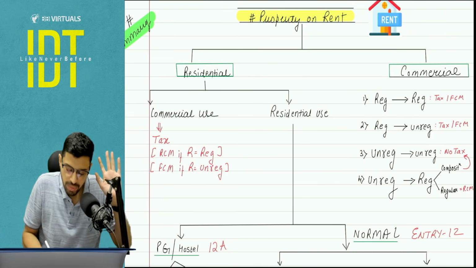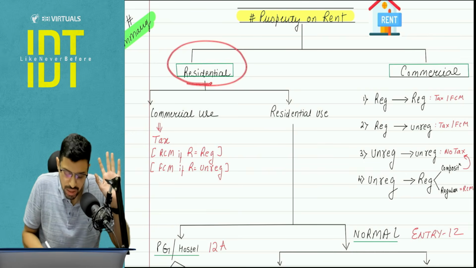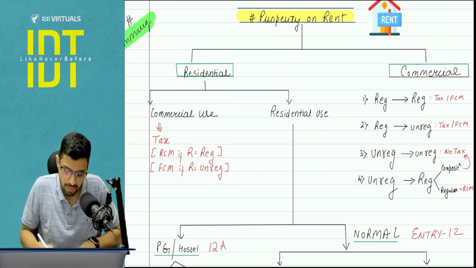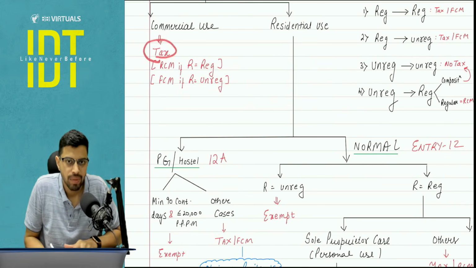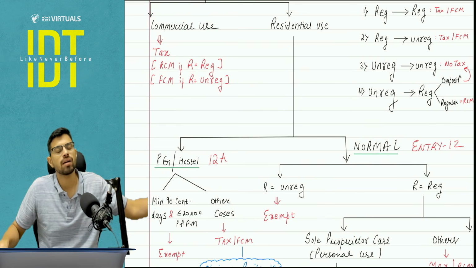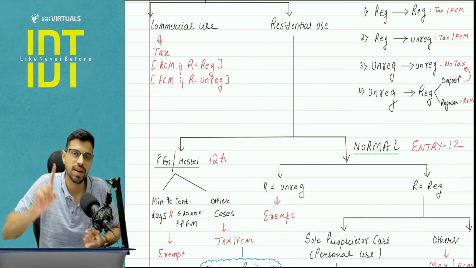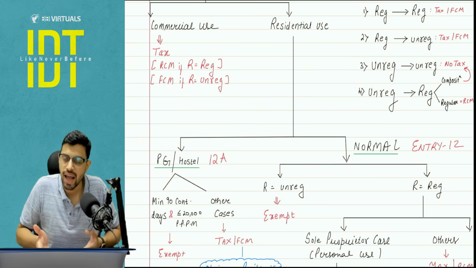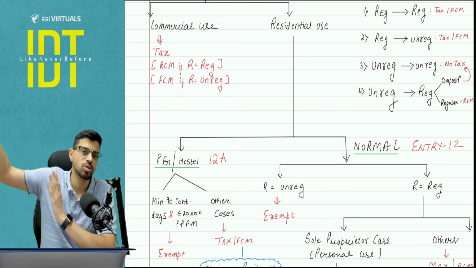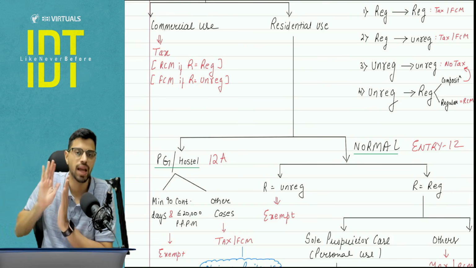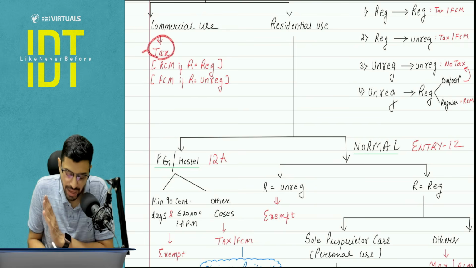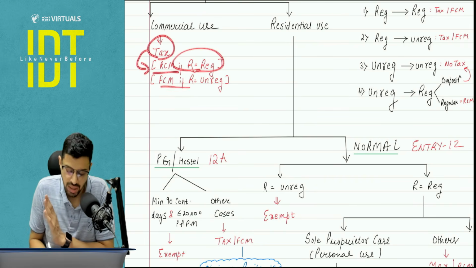Now pay attention. If it's a residential property given for commercial use, your exemption entry has gone because you didn't use it for residential purpose. Here the tax is going to apply. Tax will be applied under reverse charge mechanism if the recipient is registered, because the RCM entry simply states that residential property will be taxed under RCM if the recipient is registered. Whether there is an exemption or not, it does not talk about; we talk about that in the exemptions entry that I covered, entry number 12. So because it's commercial use, tax is going to be there, and it will be under RCM if the recipient is registered, otherwise FCM.